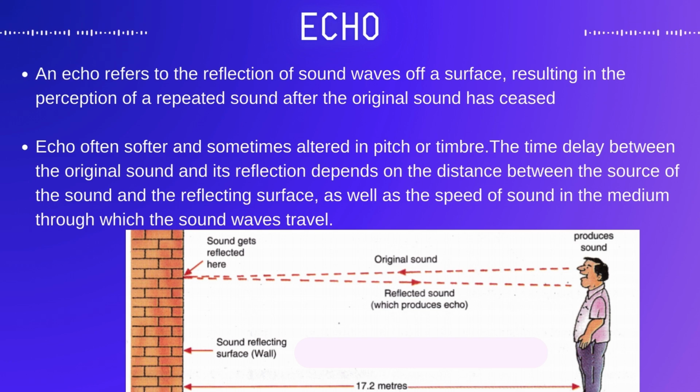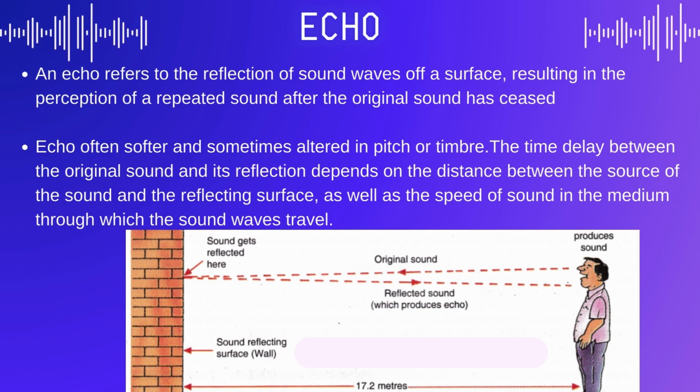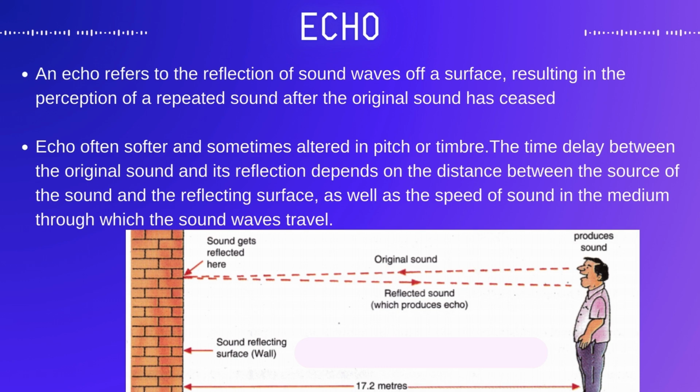When sound waves encounter a solid object, such as a wall or a cliff, they bounce off the surface and return to the listener's ears with a delay. This delayed sound, often softer and sometimes altered in pitch or timbre, is perceived as an echo. The time delay between the original sound and its reflection depends on the distance between the source of the sound and the reflecting surface, as well as the speed of sound in the medium through which the sound waves travel. Echoes are commonly experienced in open outdoor spaces.